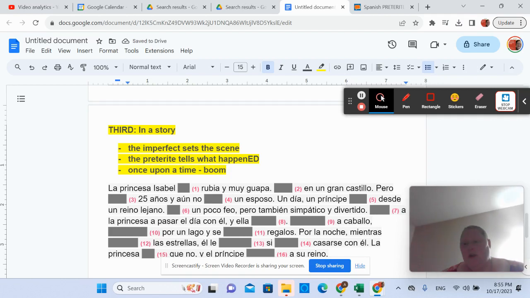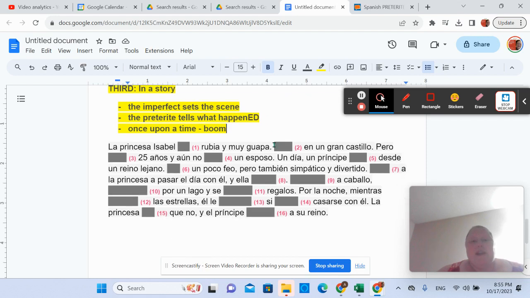Okay. I may have to pause in a second because I have food coming, but I want to get this done for you. There we go. So, if we look at this first sentence, La princesa Isabel, exactly like I just said. She was rubia y guapa, blonde and pretty. That's describing her. That's imperfect.